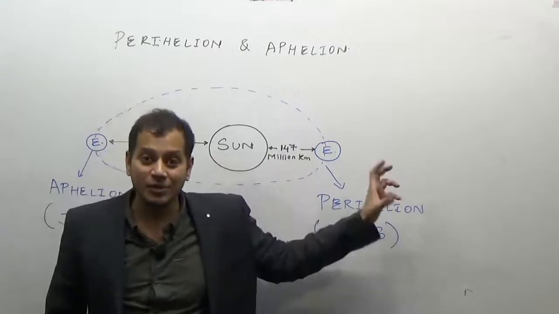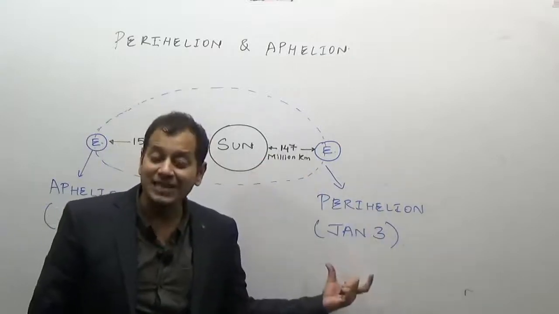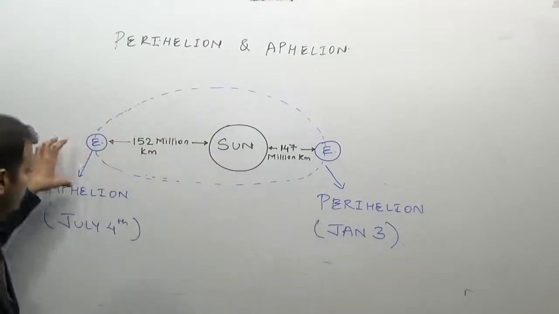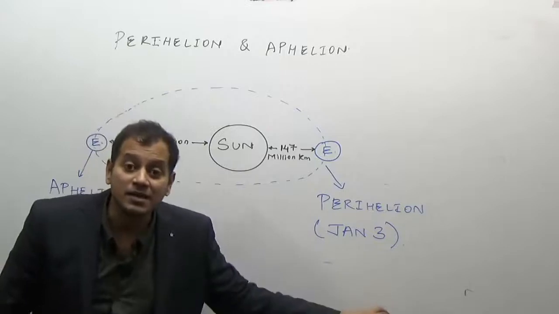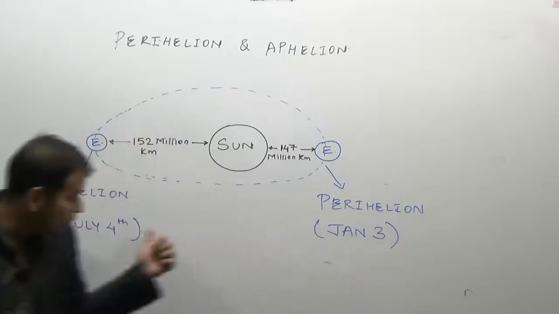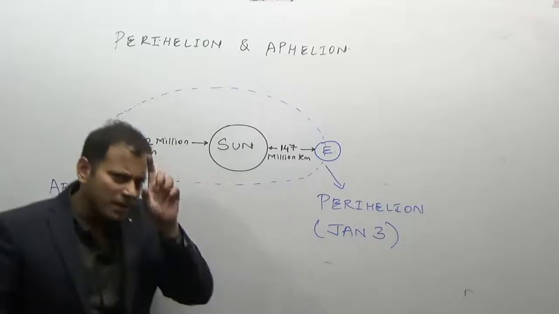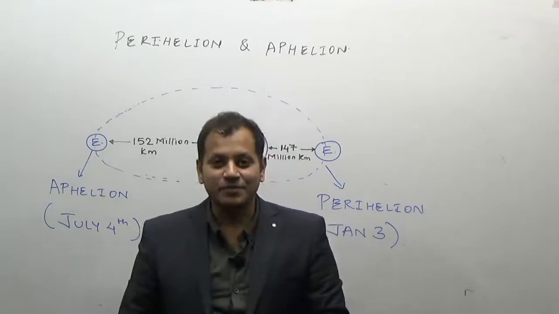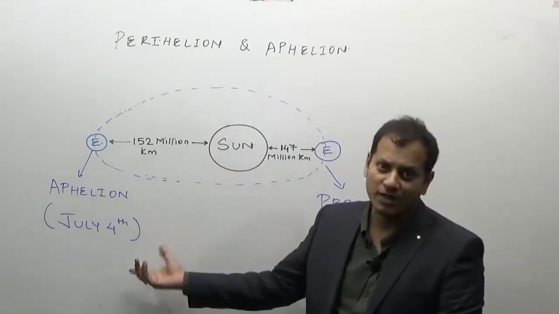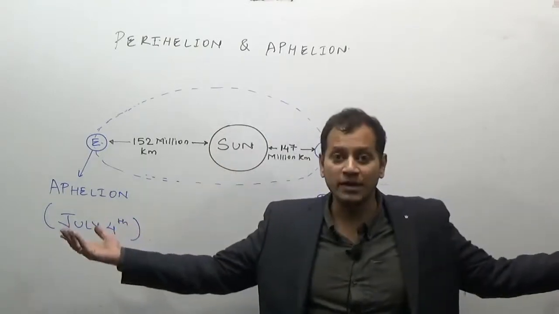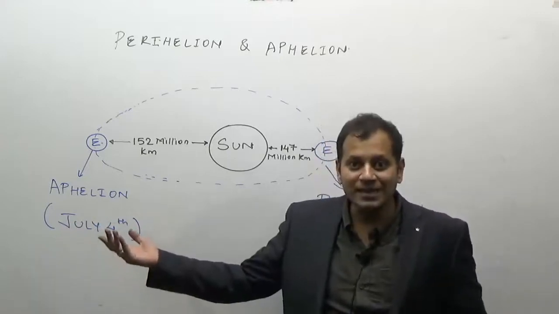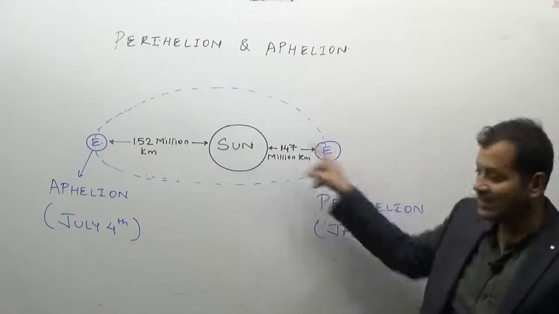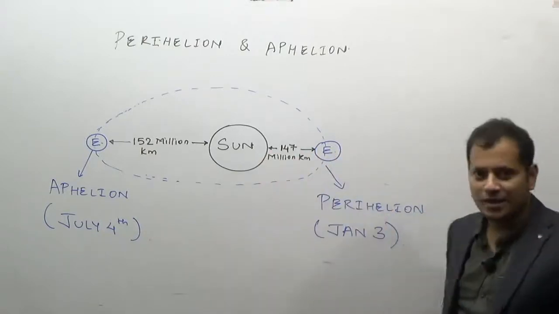When the earth is nearer to the sun during the perihelion, that is on January 3rd, we will receive a higher amount of insolation than when the earth is away from the sun at aphelion. When is the summer season in India? July 4th is hotter. So the earth is very far from the sun. Then how come it is hot in the northern hemisphere? It is cold in the northern hemisphere when the earth is nearby the sun, during the perihelion.